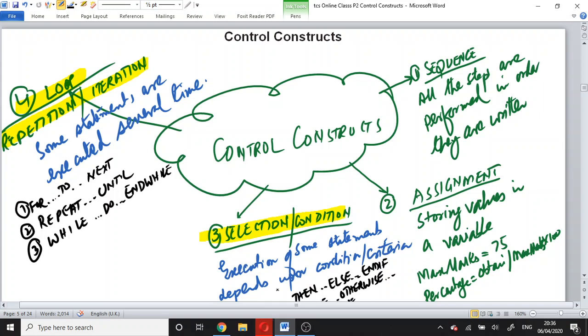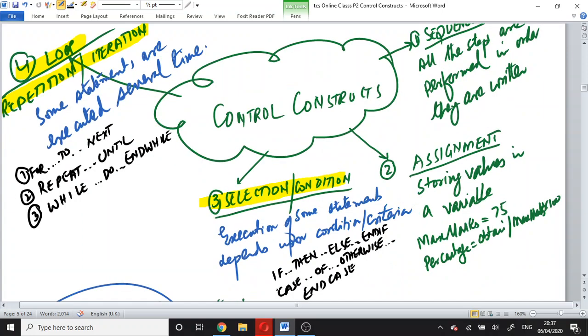In selection we have if then else, and case of otherwise. For loop we have for to next, repeat until, and while do and while. Is it okay? If you have any question, you may contact me.